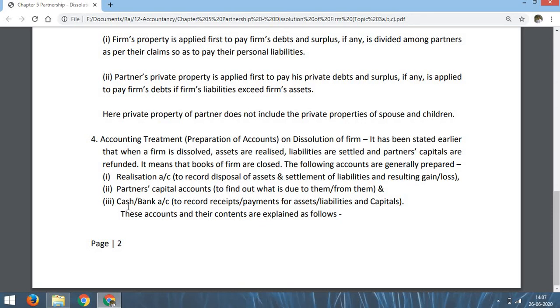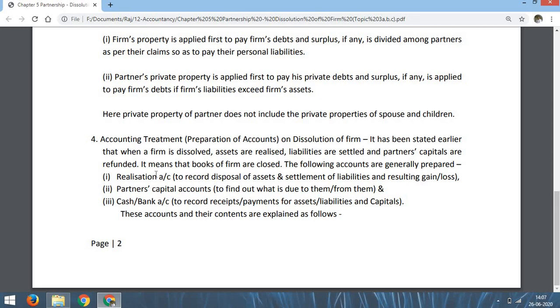And the third account is cash account or bank account. Remember, only one account is opened, either cash account or bank account. Normally we are asked to prepare bank account, and this is prepared to record receipts and payments for assets, liabilities and capital. Whatever is received by the firm, either from selling assets or from the partners, and whatever is paid by the firm, either for payment of liabilities or refund of capital, everything is to be recorded in bank account.